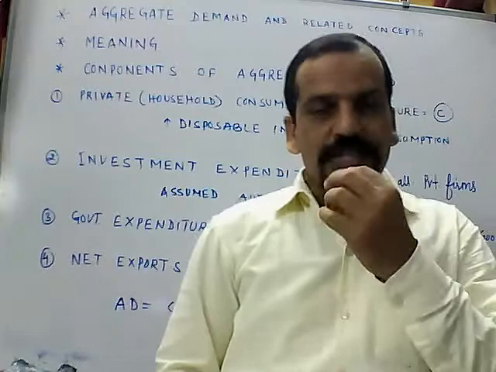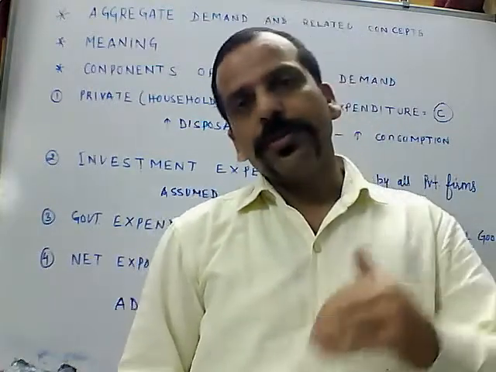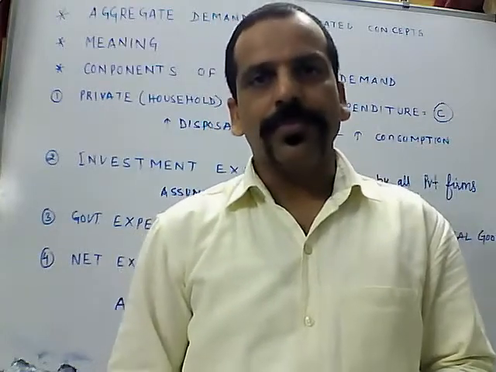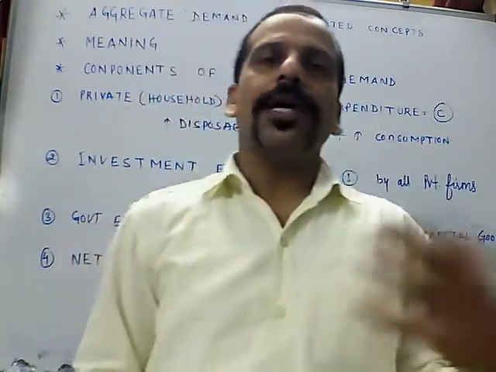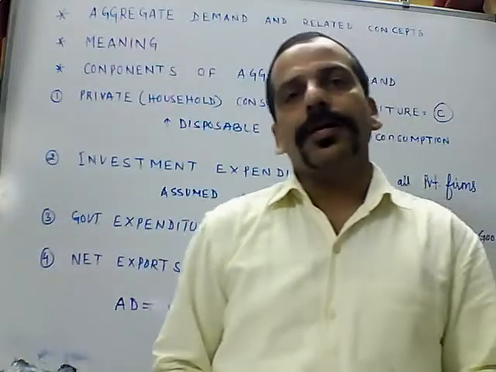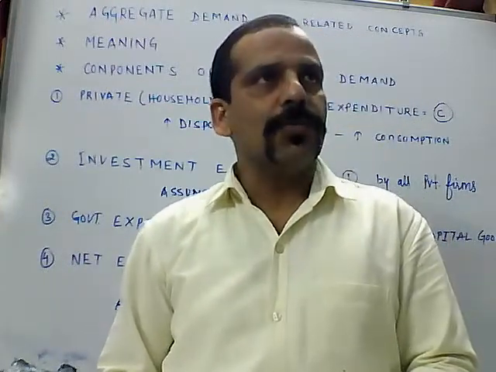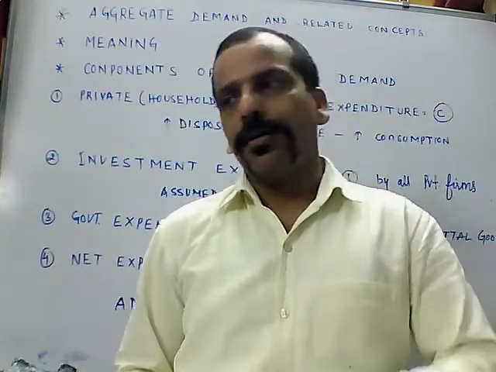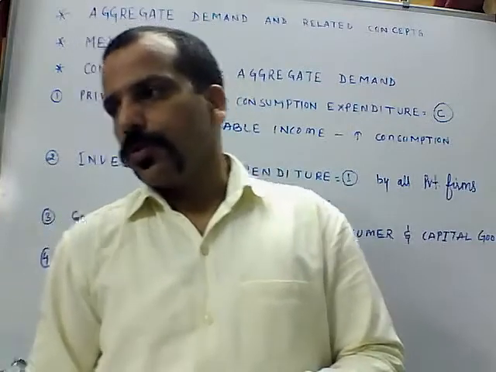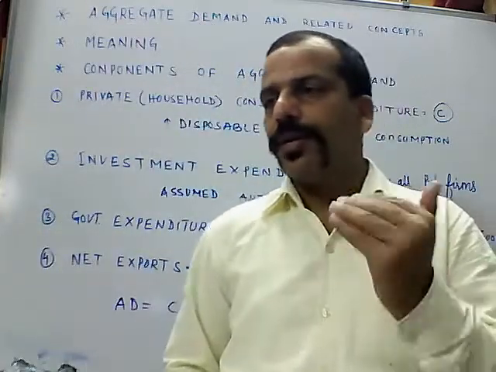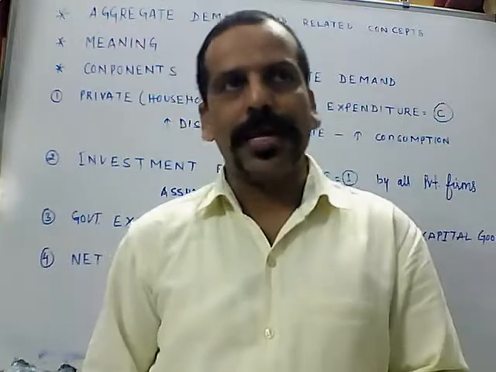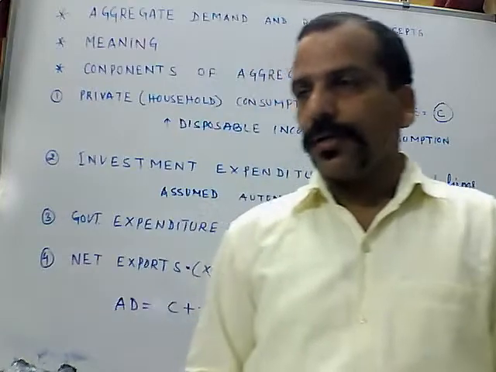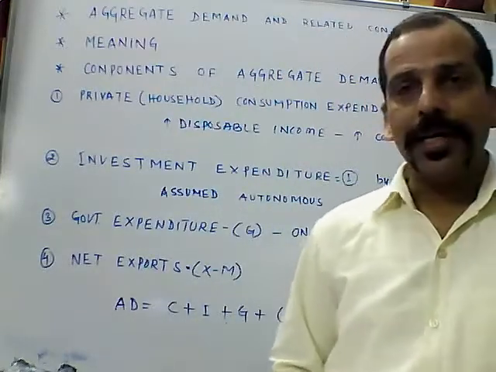With respect to their income, a family having an annual income of 5 lakh plans according to that income. The one who is getting 60 lakh rupees plans according to his or her income level. So all of us are planning what we have to buy in an accounting year. That is the meaning of aggregate demand.